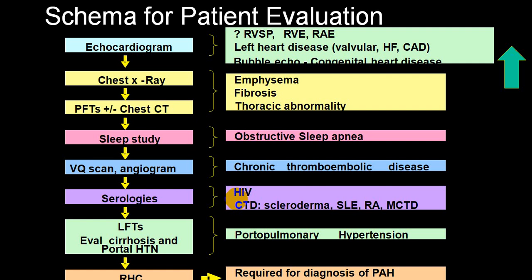If you want to rule out portopulmonary hypertension, you will do liver function tests and abdominal ultrasound. That will help you identify cirrhosis and portal hypertension. And if you want to rule out primary pulmonary arterial hypertension, you will do right heart catheterization, which will give you a much better idea regarding pulmonary arterial hypertension. So this is the way you approach a person who has developed pulmonary hypertension, maybe arterial, maybe venous.